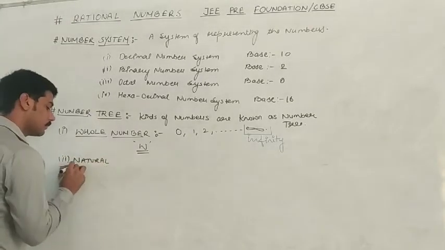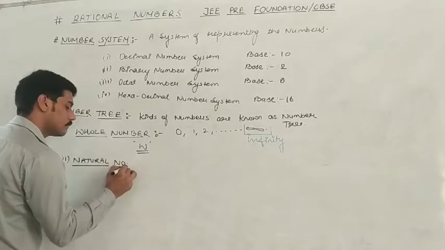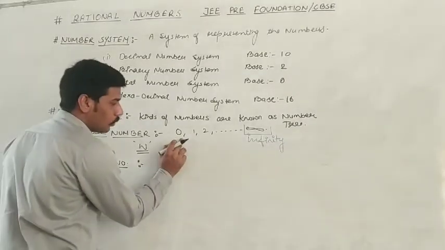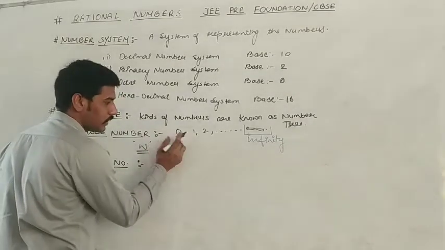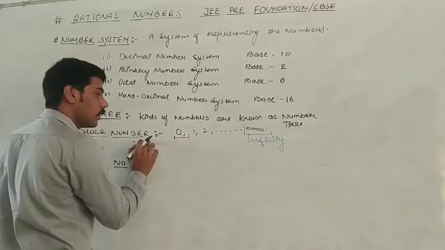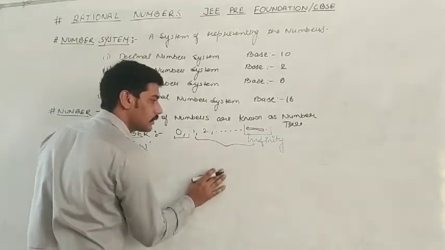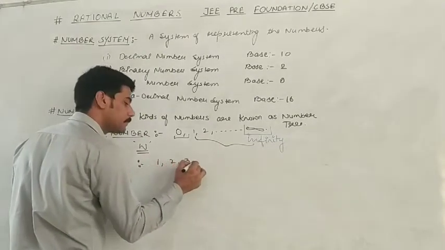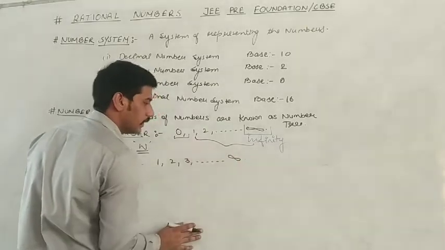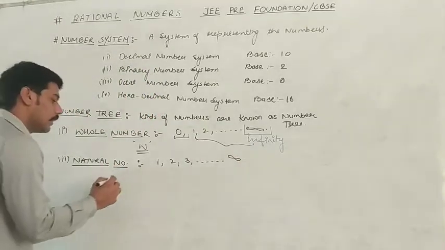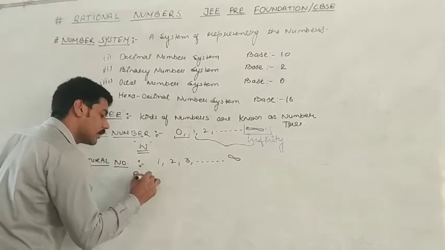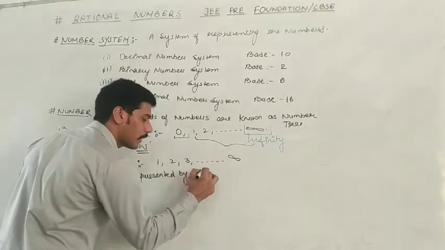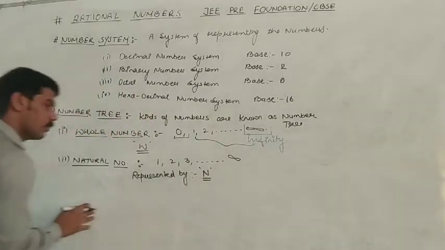Second, natural number. Guys, if we skip 0 from the whole number, the remaining numbers are known as natural numbers, or you can say numbers starting from 1 till infinity are known as natural numbers, and the representation of natural numbers is caps lock N.